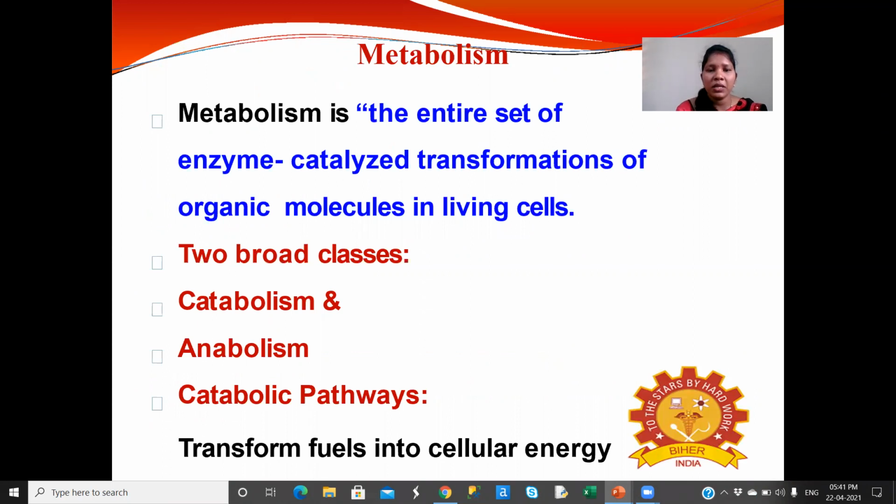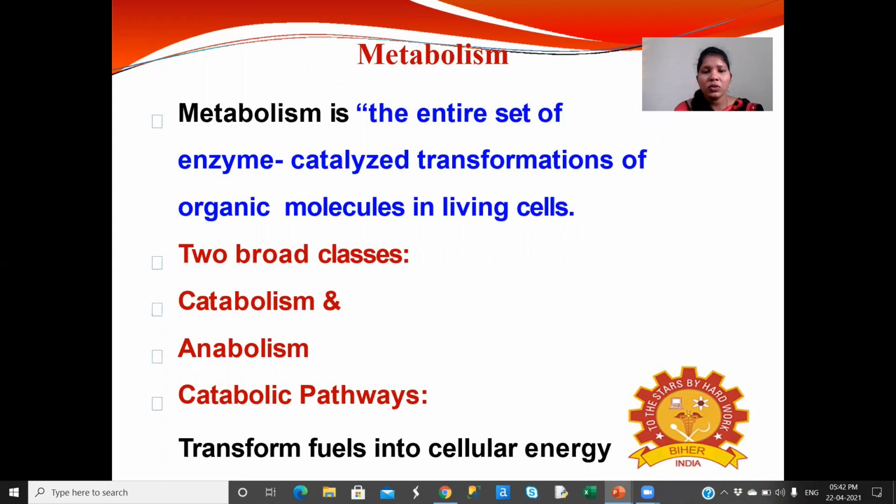So, what is meant by metabolism? The entire set of enzyme catalyzed transformations of organic molecules in living cells is called metabolism.